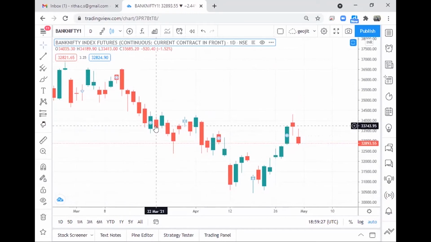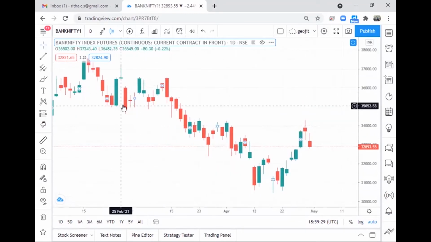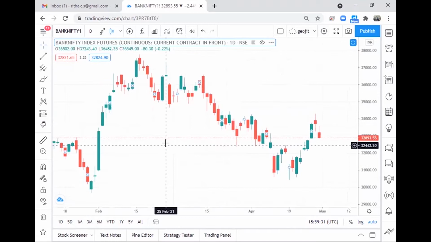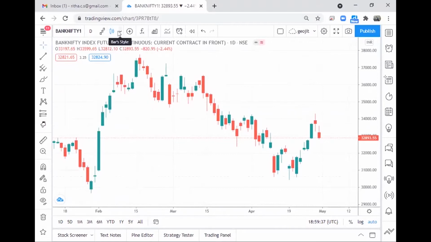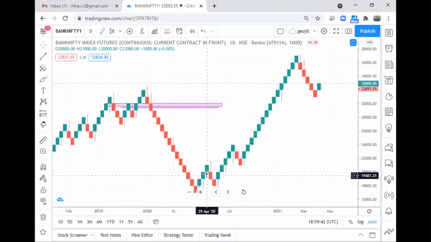Now, the market keeps moving up and down and up and down. And there are a lot of candle patterns that we need to analyze for us to come to a conclusion, right? So we try to move on to a next level by getting into something called Renko graphs.